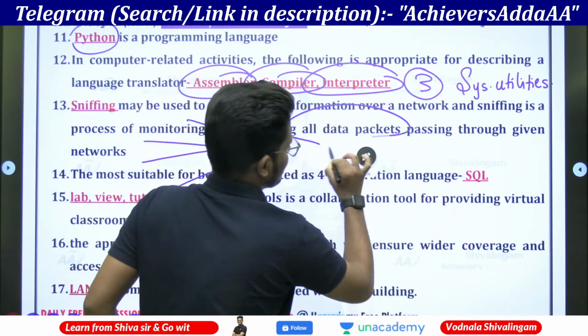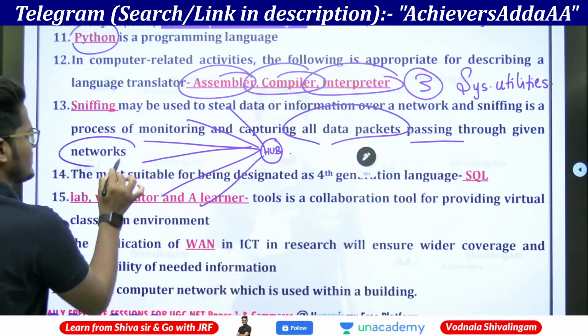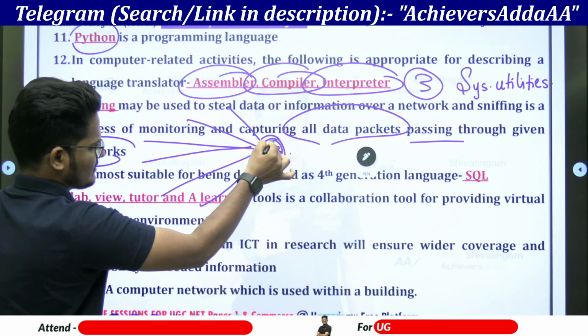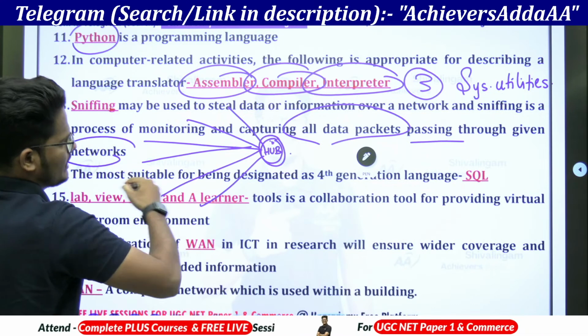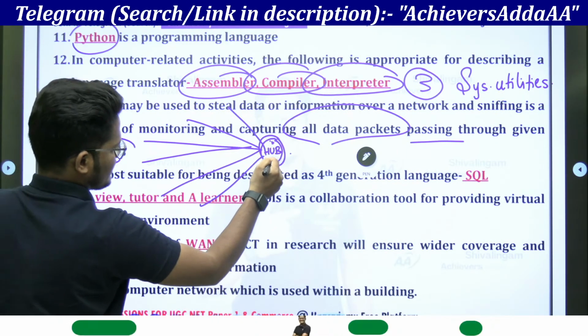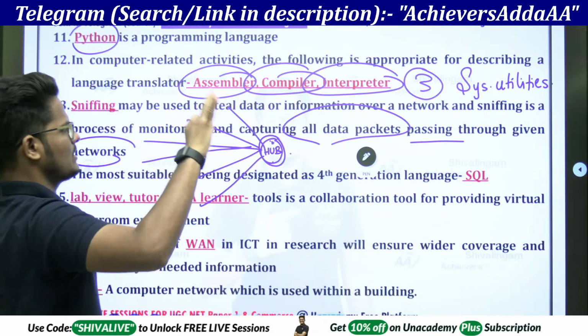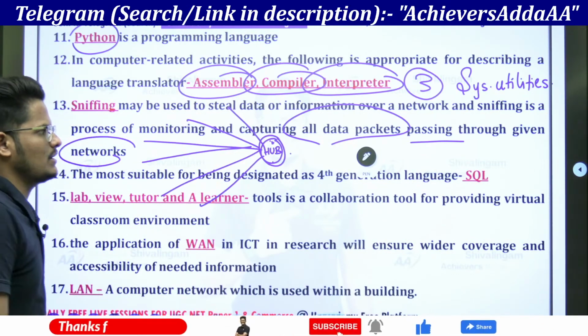All data packets pass through a given network, which is the hub, the main network. When you are trying to steal the data, both irrelevant and relevant data will come. They will remove the irrelevant data and use the relevant data.